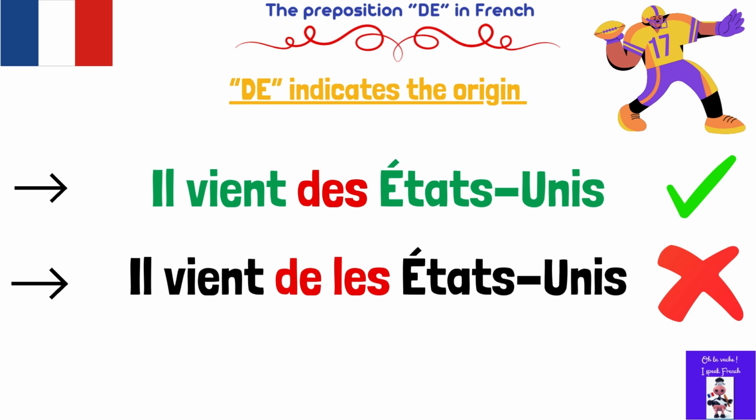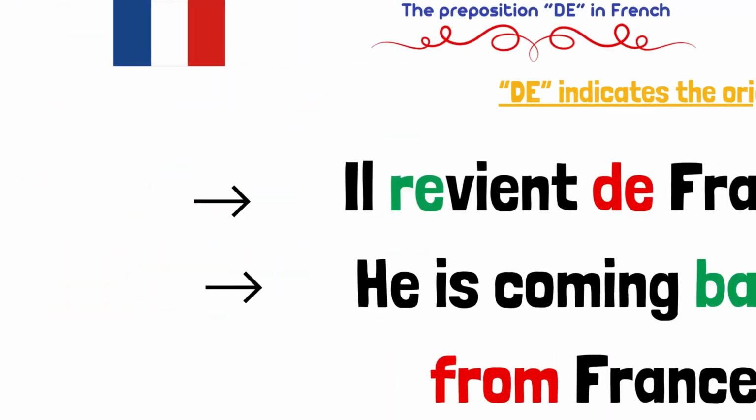And as a result, you can't say il vient de les États-Unis. That would be incorrect. We contract the de plus les to des. Il vient des États-Unis. Let's have another example with another verb.